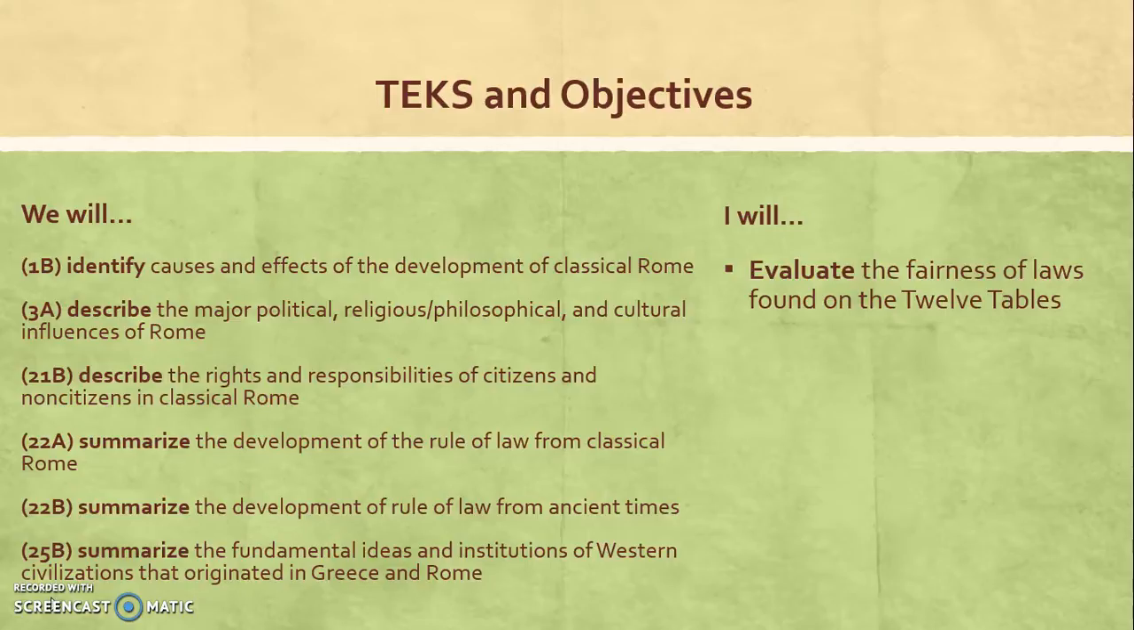We will be describing the rights and responsibilities of citizens and non-citizens in classical Rome. We will be summarizing the development of the rule of law from classical Rome and from ancient times, and we will also be summarizing the fundamental ideas and institutions of Western civilizations that originated in Rome. By the time that we are done, you will have evaluated the fairness of the laws found on the 12 tables.